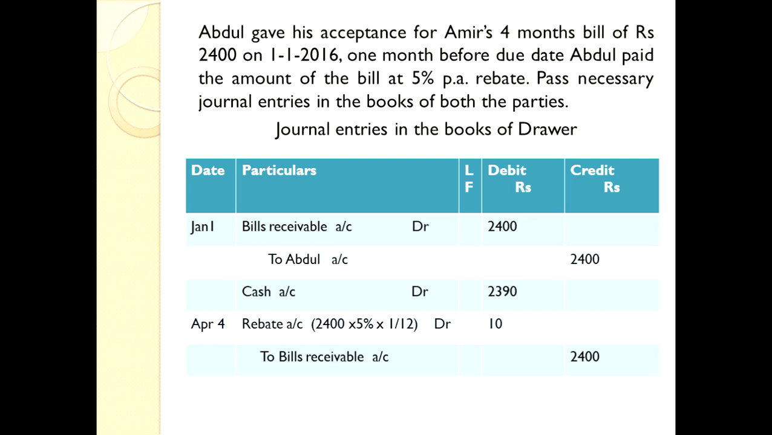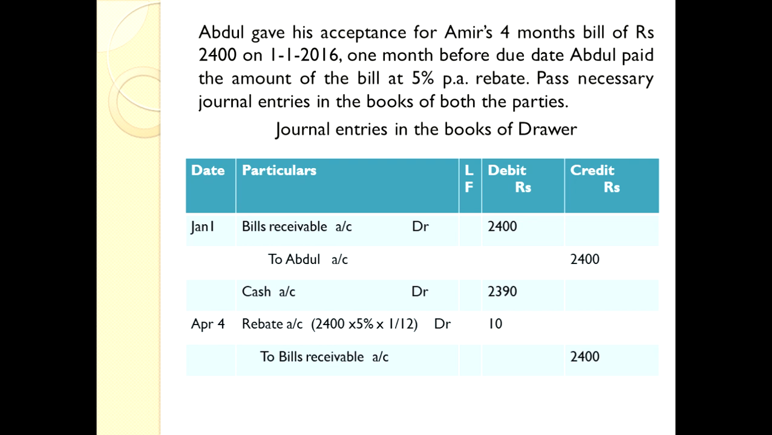Now let us pass journal entries in the books of drawer. The drawer is Amir. On Jan 1st, Amir receiving bill. So debit what comes in, bills receivable account debtor. Who gave that bill? Abdul gave that bill. Abdul is a person, so we have to follow personal account rule. Debit the receiver, credit the giver. Now Abdul is giving, so let us credit Abdul account. Bills receivable account debtor to Abdul account 2400.